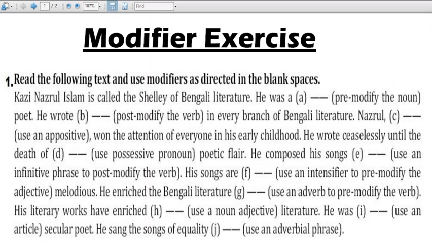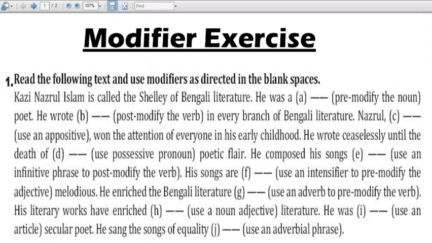So he wrote continuously, you can write, okay, ceaselessly, tirelessly, many words can go. So the main point is that you will take a word that modifies the verb.